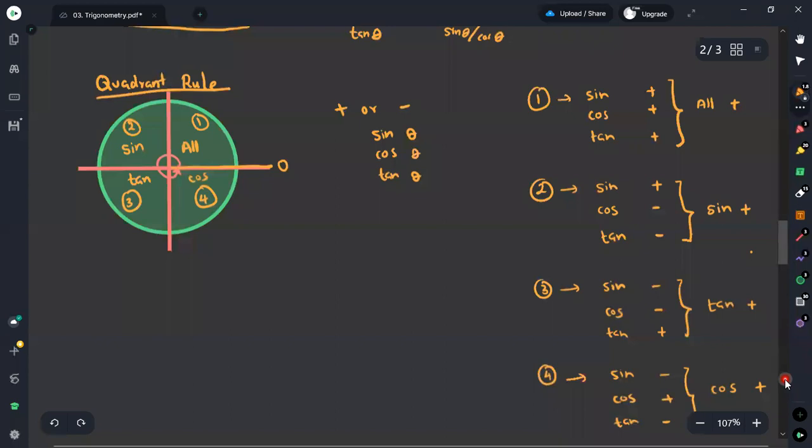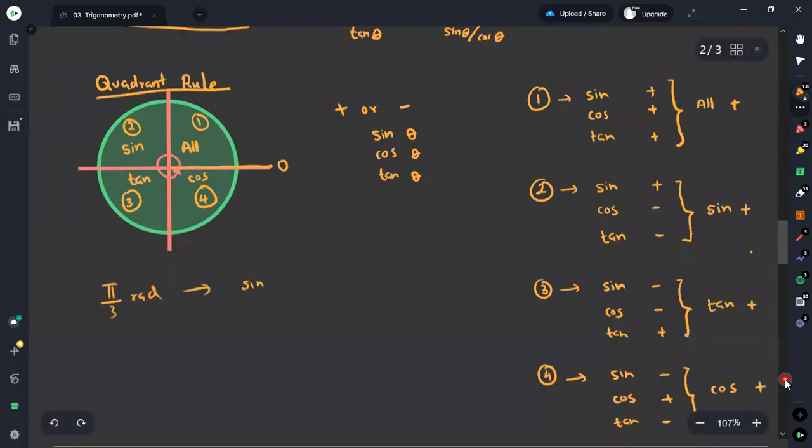As an example, rather than saying 60 degrees, if I take it as 5π over 3 radians, we can simply identify its sign based on the quadrant rule.